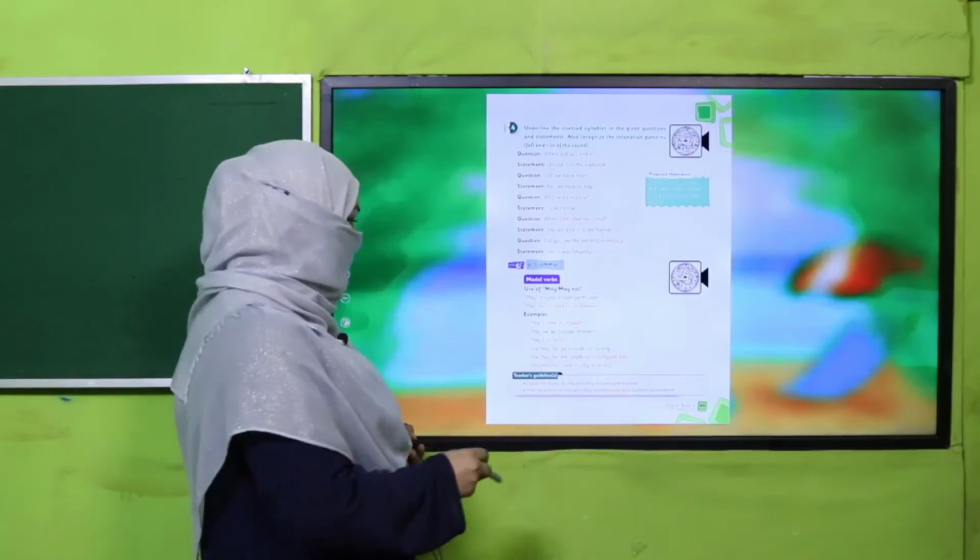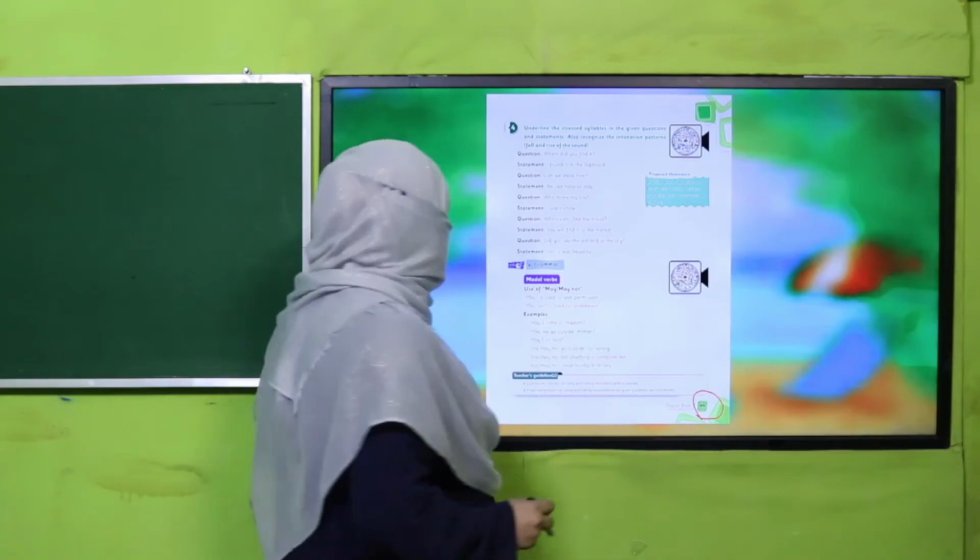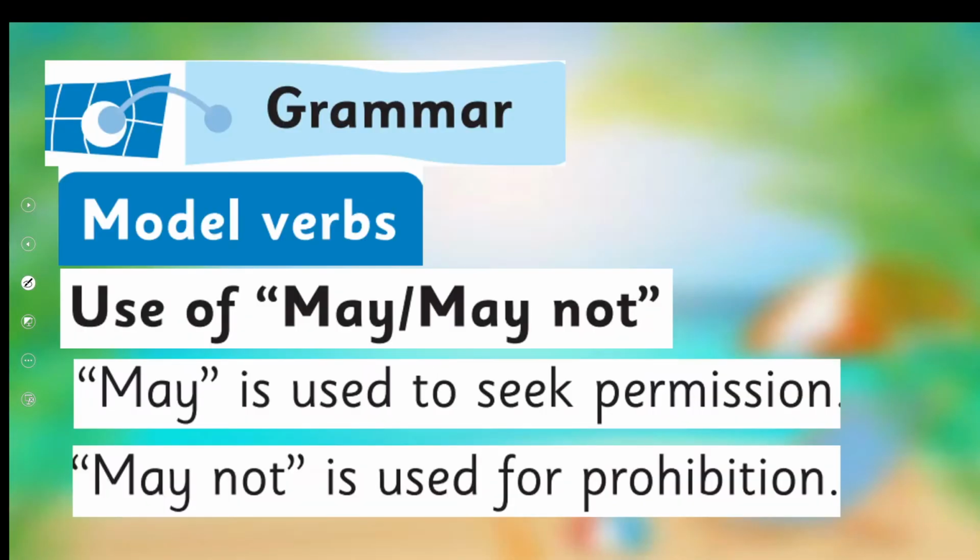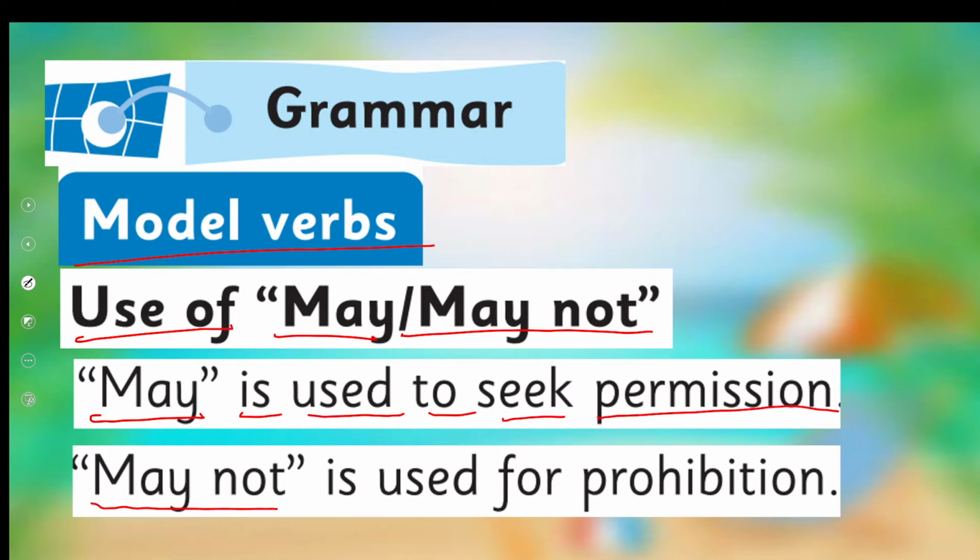All right. Now all of you open your book on page number 99. Modal verbs. Use of may or may not. May is used to seek permission. May not is used for prohibition. And what is prohibition, by the way?